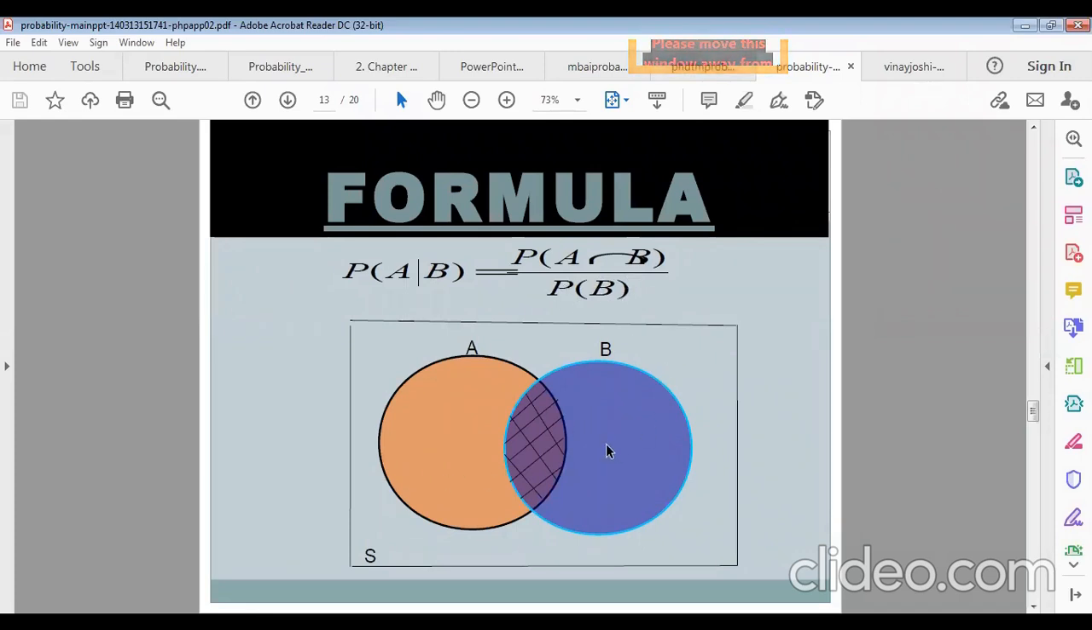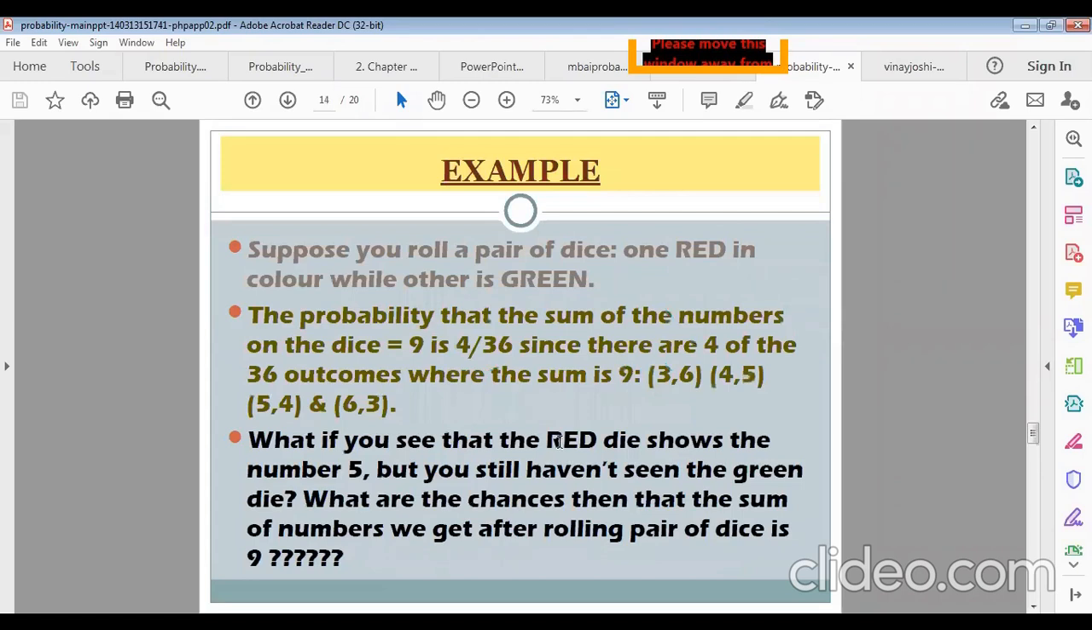And this is the Venn diagram for that. This is the probability of A happening, and this is the other probability, of B happening, and the shaded region is the common region, which is the probability of A intersection B. Remember it. For example, try to understand this.